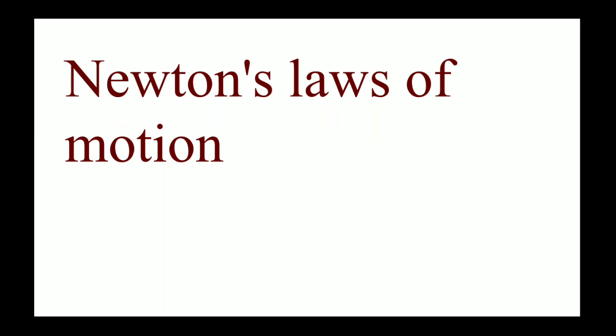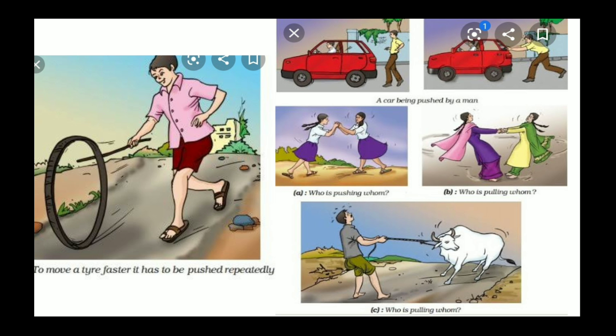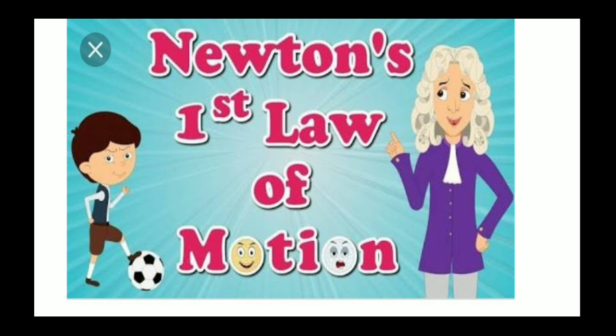So the concept is about Newton's laws of motion. Newton stated three laws of motion as per his observation. Now there are different types of motions around us, and all these motions work according to some laws. So the three laws were stated by Newton. Let us study the first law of motion, Newton's first law of motion. It is also called the law of inertia.